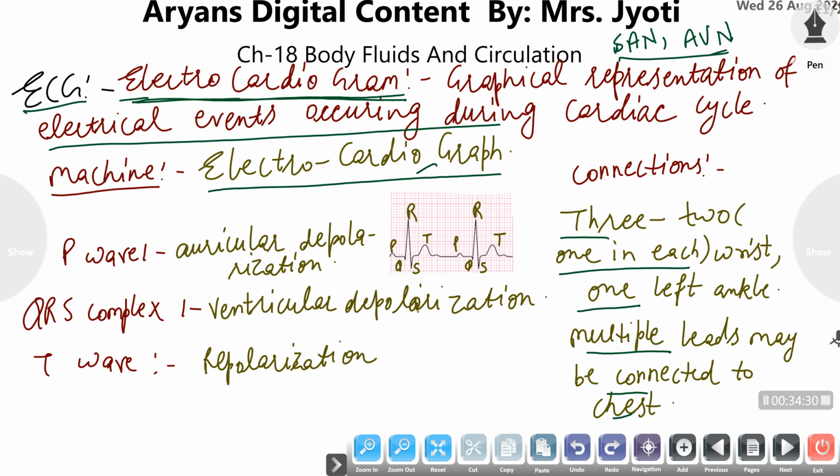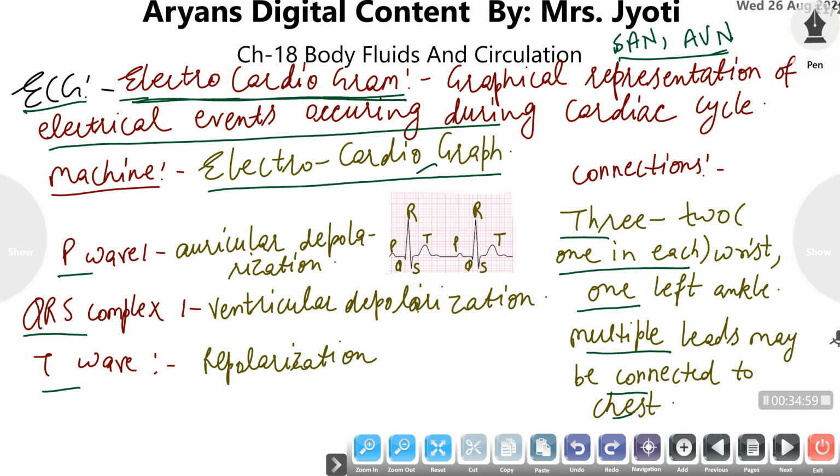The ECG appears in the form of peaks, meaning the impulses make peaks on the graph. The peaks are plotted as a graph, and on the basis of these peaks that appear during a particular cardiac cycle, the functioning of the heart is determined. The major waves or peaks observed during a particular ECG are the P wave, the QRS complex, and the T wave.